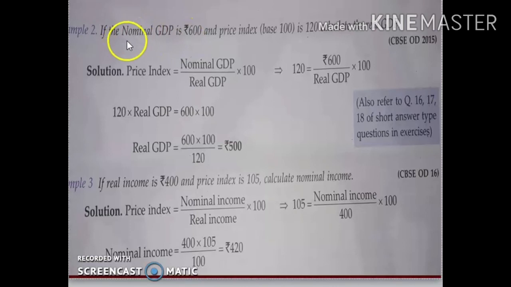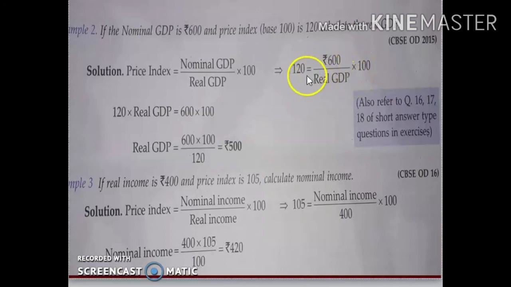Okay, so these are another two questions from your textbook. If the nominal GDP is 600 and the price index, base 100, is 120, calculate the real GDP. What is the formula? Price index equals nominal GDP divided by real GDP into 100. Here the price index is 120, so 120 equals 600 divided by real GDP into 100.